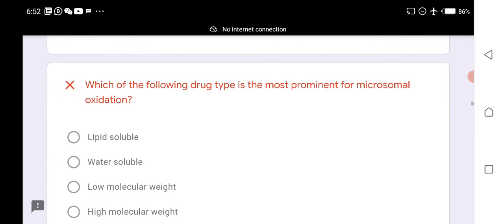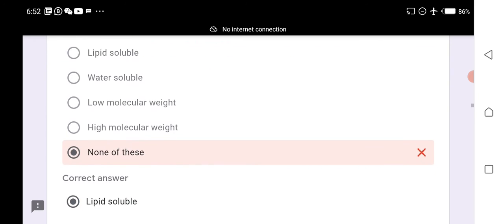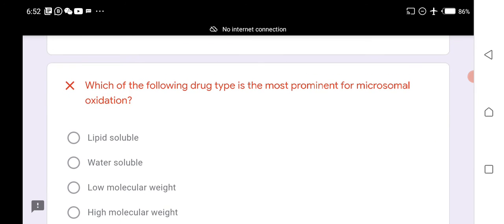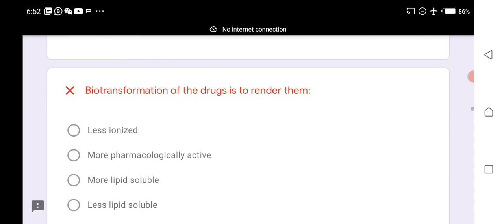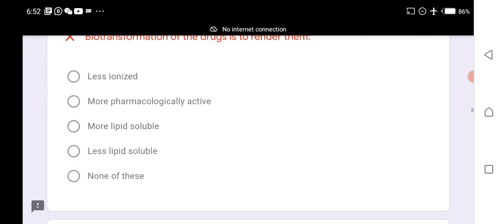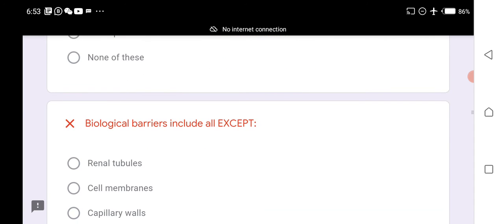Which of the following drug types is the most prominent for microsomal oxidation? Lipid soluble drug type is the most prominent for microsomal oxidation. Biotransformation of a drug is to render it inactive.